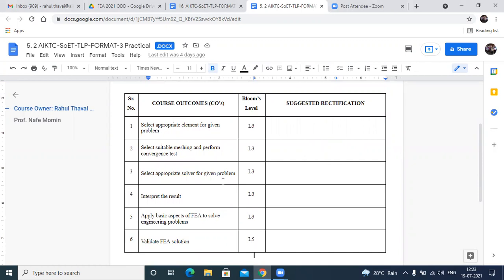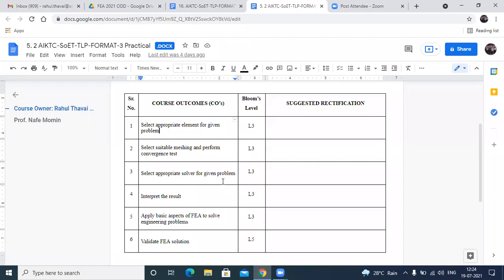We are going to perform these practicals using ANSYS, where the element stands at the core. There are certain elements like 3D finite STN 180 and beam 88, and for particular problems we are going to select a particular element only.